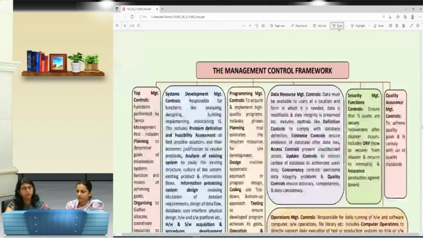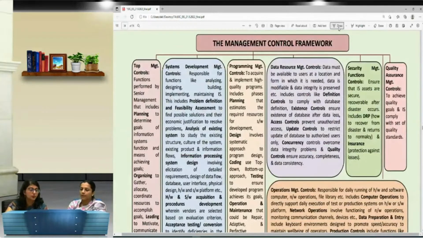Now, this is one framework, it's there in your study. You can always have a look at it. It is providing you a complete overview of the management control framework. Now, these are from the information system functions perspective, that the controls can be at the managerial level or at the application level.